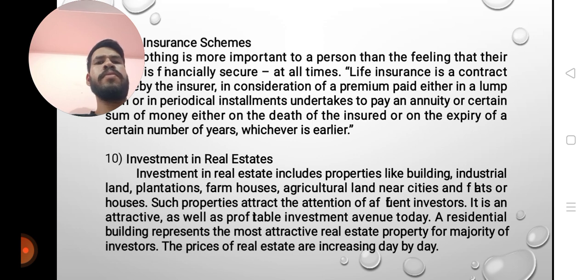Investment in real estate. Investment in real estate includes properties like buildings, industrial land, plantations, farm houses, agricultural land near cities, and flats or houses. Such properties attract the attention of investors. It is an attractive as well as profitable investment avenue today. A residential building represents the most attractive real estate property for the majority of investors. The prices of real estate are increasing day by day.